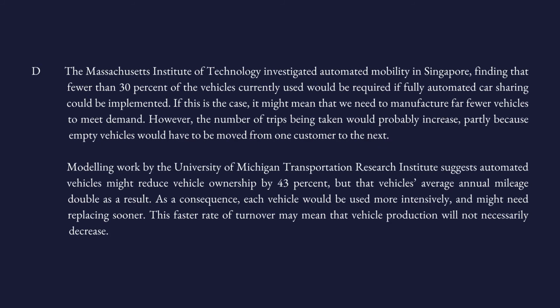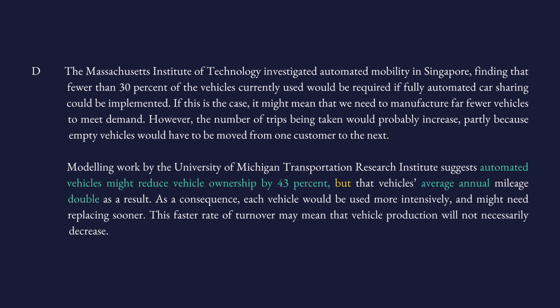If you go to where you found the answer to the previous question, it said that automated vehicles might reduce car ownership by 43%, but, see, it goes on instead of however, that vehicle's average annual, so these are our two keywords, average annual what? Mileage doubles as a result.